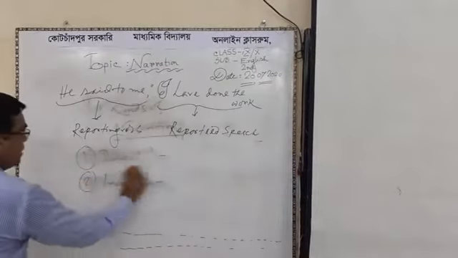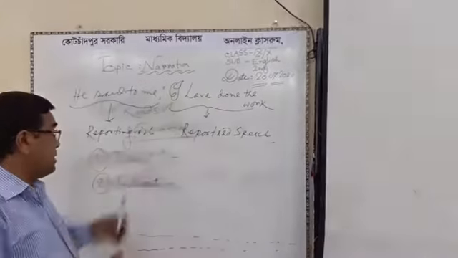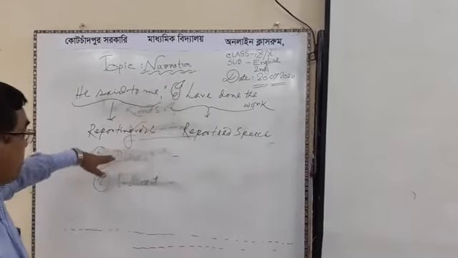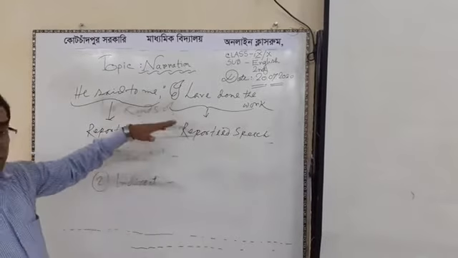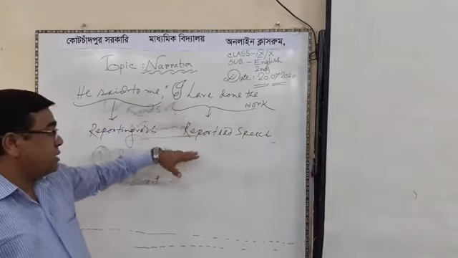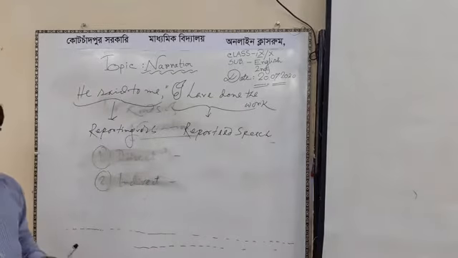Every direct narration speech has two parts. The first portion of this statement is a reporting verb, and the other side, the second portion, is the reported speech. And how can we change from direct to indirect?